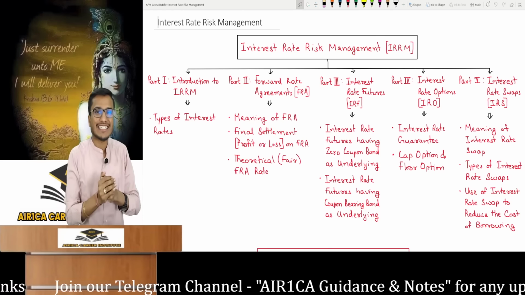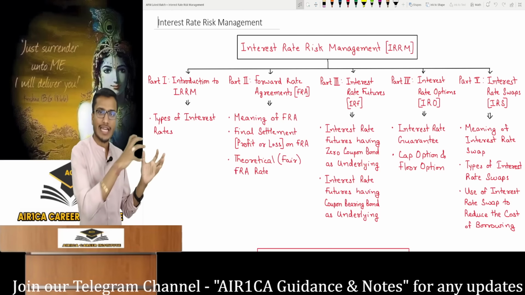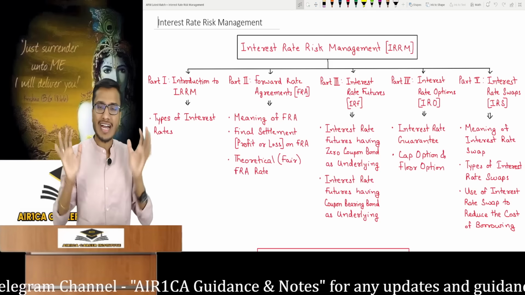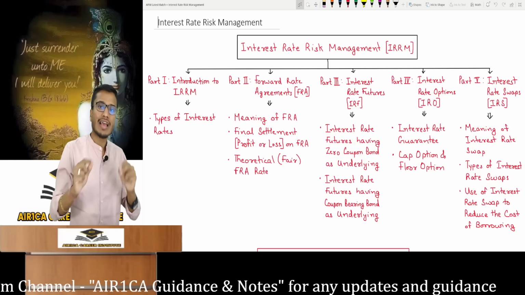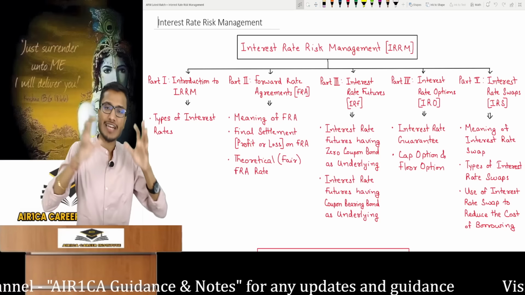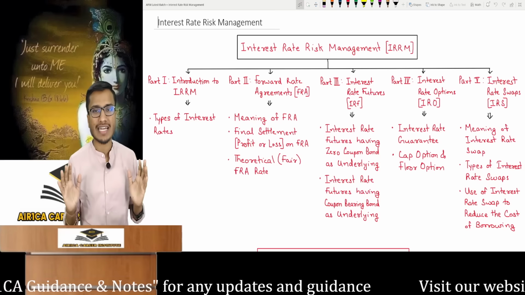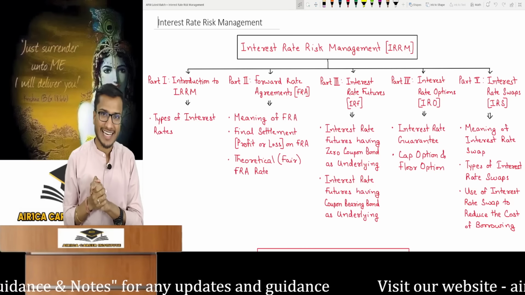So before understanding this part, you must understand derivatives. Make sure you have a good grasp of derivatives, otherwise this won't make sense and you should skip it. If you haven't studied or revised derivatives yet, this is going to go right over your head. But if you have, then this chapter is nothing. It's very easy and short. Your concepts will be revised quickly and you won't face any issues.